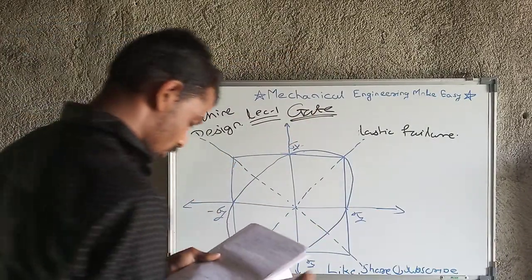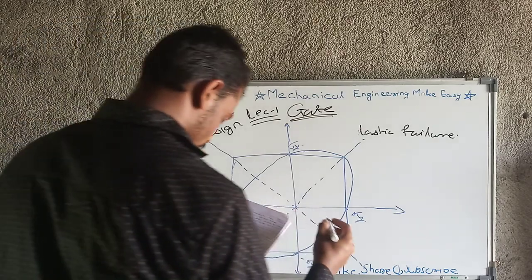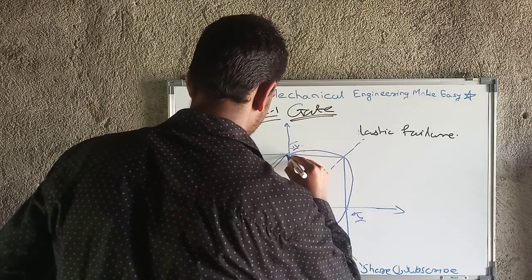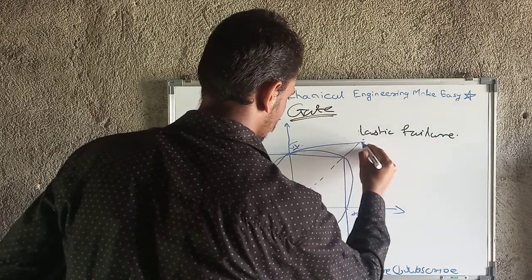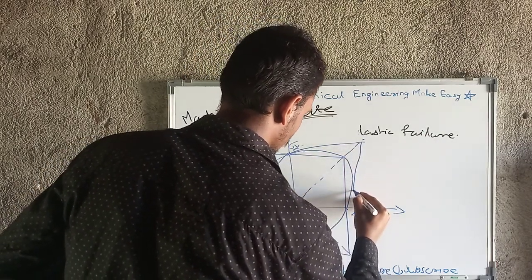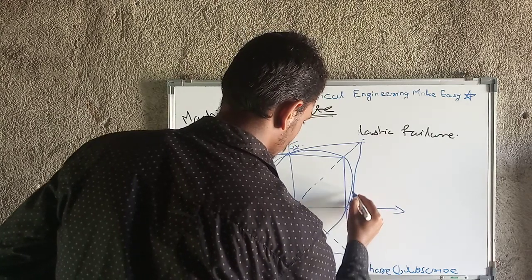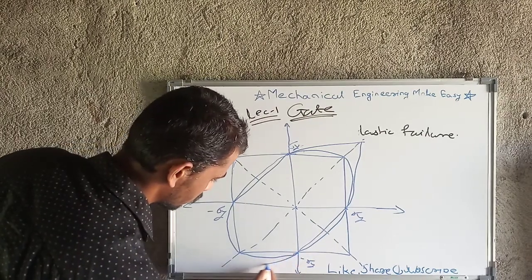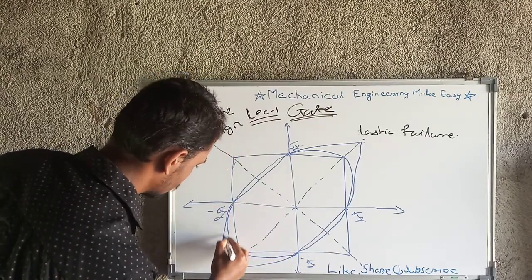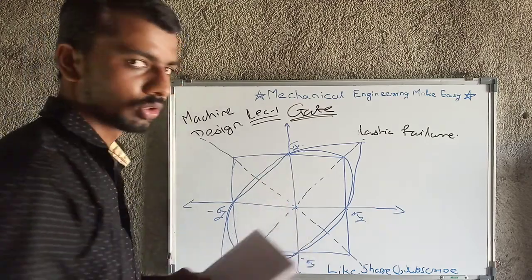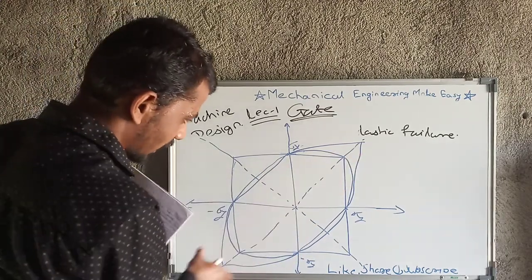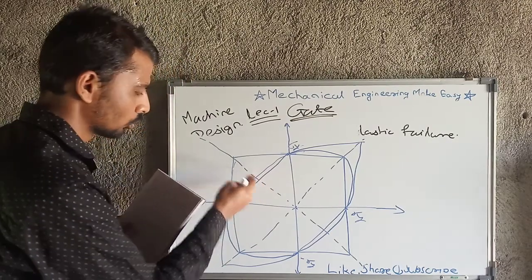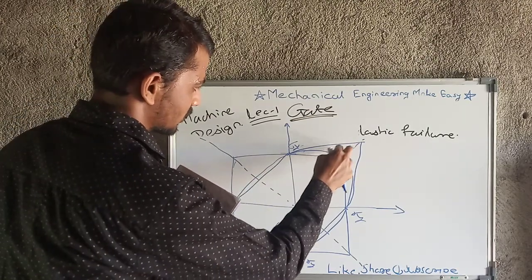Okay, and now we will draw one hexagon-like structure. Okay, this is the hexagon. This kind of hexagon is there. The ellipse is above, and here the ellipse is here, and the hexagon is here.